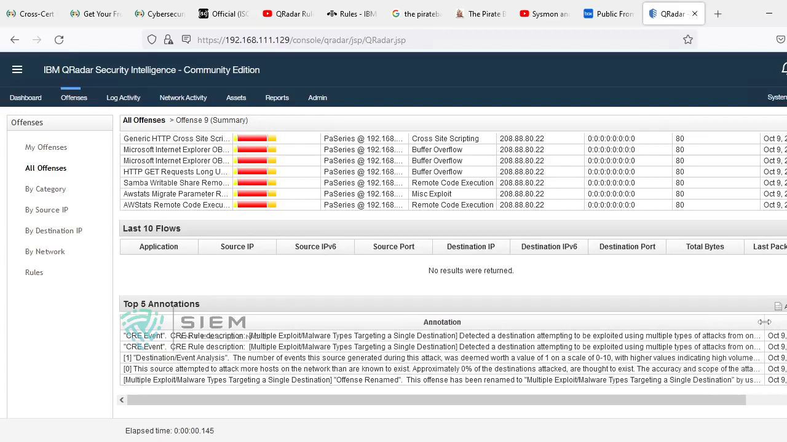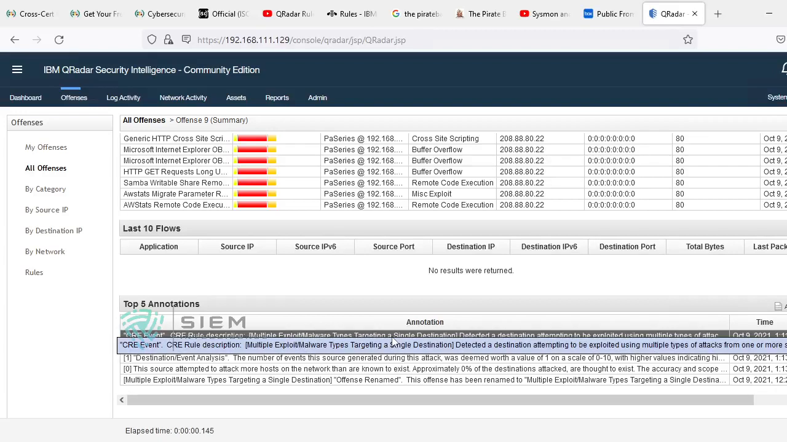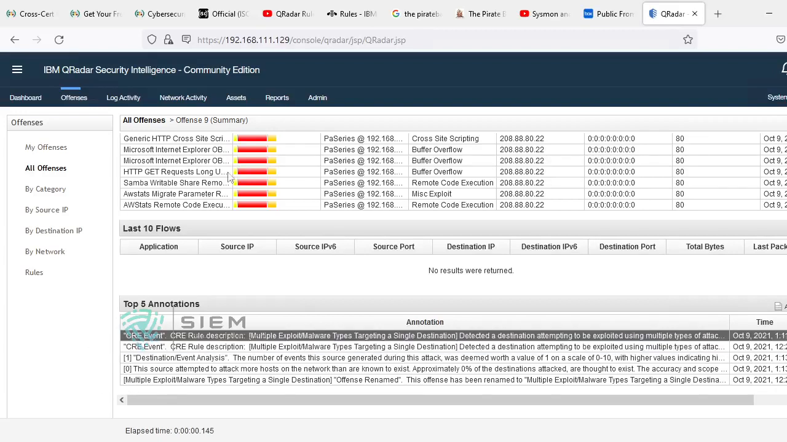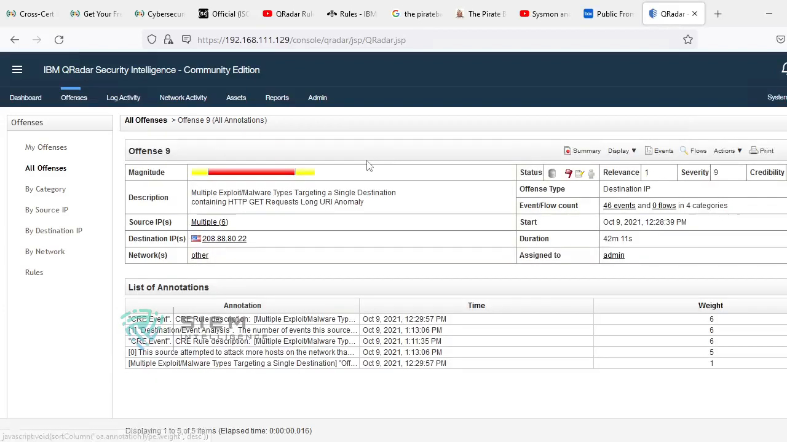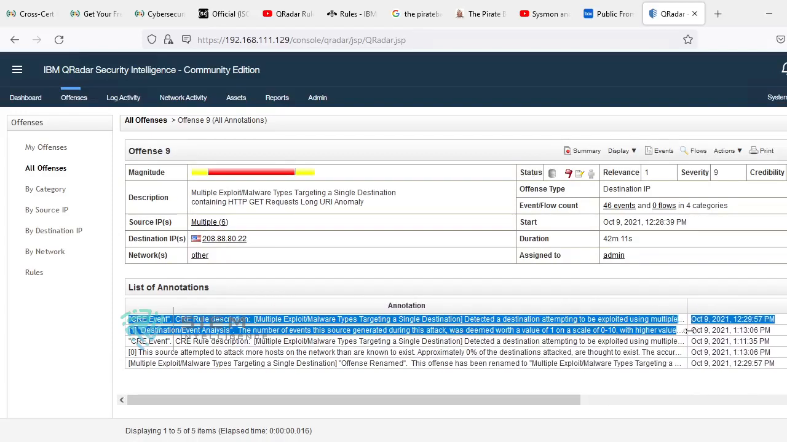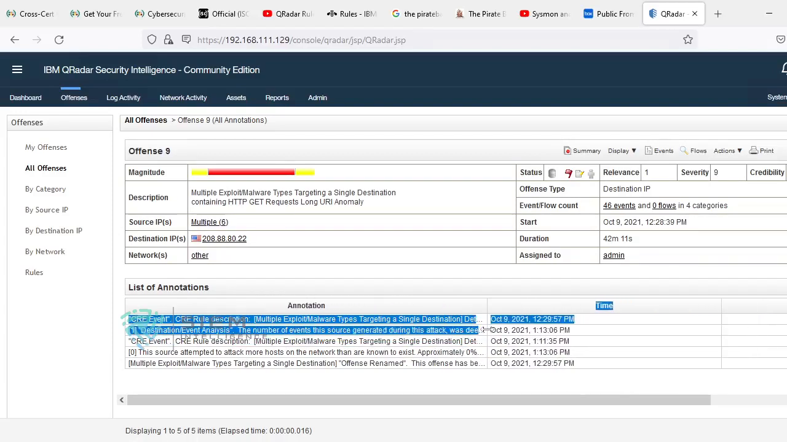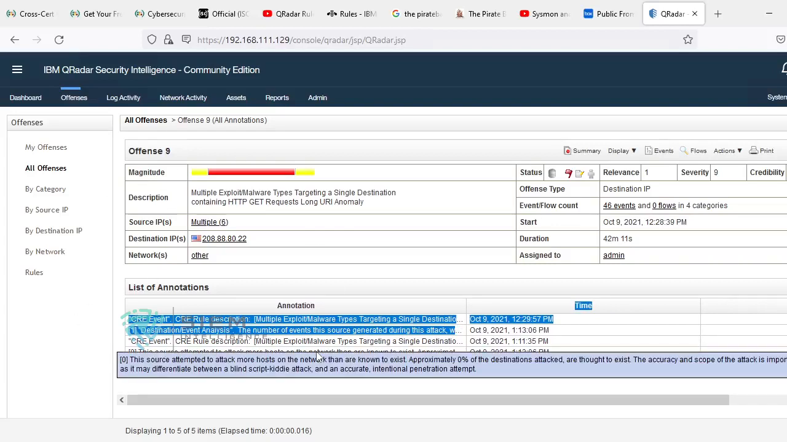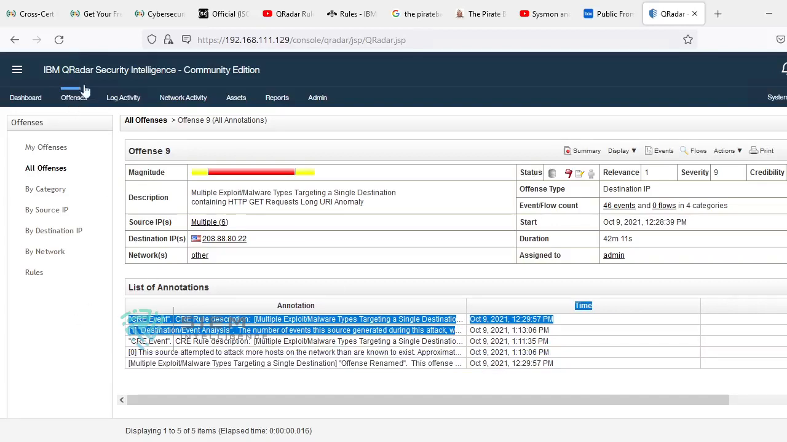Finally, there are the top 5 annotations. What is meant by annotations? By which activity this offense is generated. You can say custom rule engine. What are the annotations? They are the list of 5 annotations. See, this is the attempt. Because of this condition, this offense was triggered. Okay, this is how you can check an offense tab.